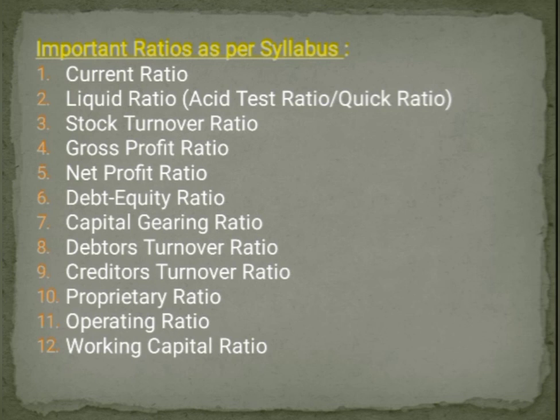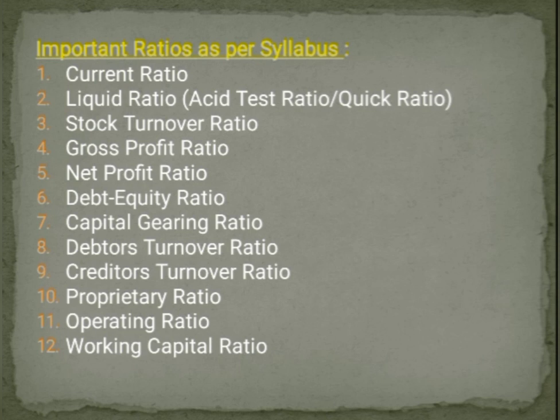Okay, then moving on to the fourth one, gross profit ratio. The formula is gross profit divided by net sales into 100. Then fifth one, net profit ratio. Net profit ratio is equal to net profit after tax divided by net sales into 100.